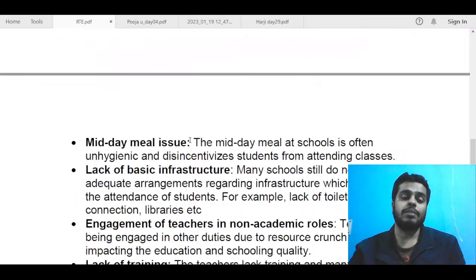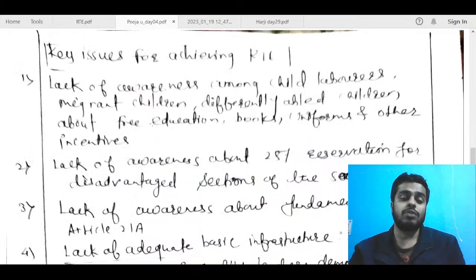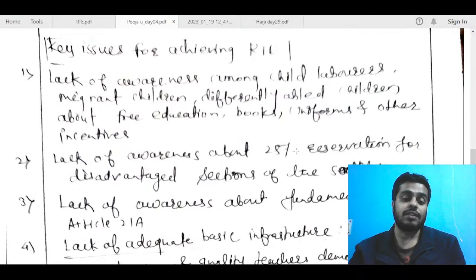You can talk about dummy schooling. You can talk about issue with midday meal. So these are some important good points that you could have mentioned rather than talking about this. Overall, if you wanted to talk about lack of awareness, I think 1 point was sufficient. You could have just mentioned that lack of awareness about the act, and that is sufficient, I guess.